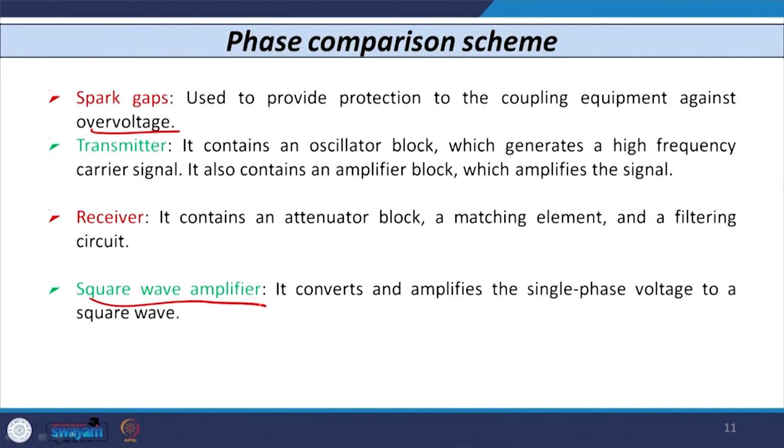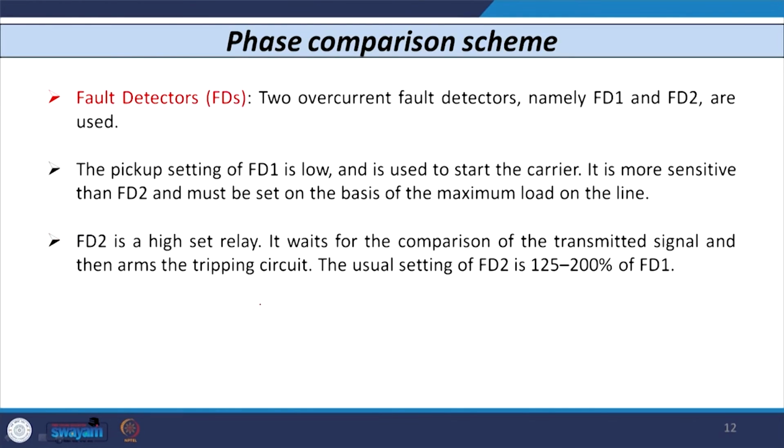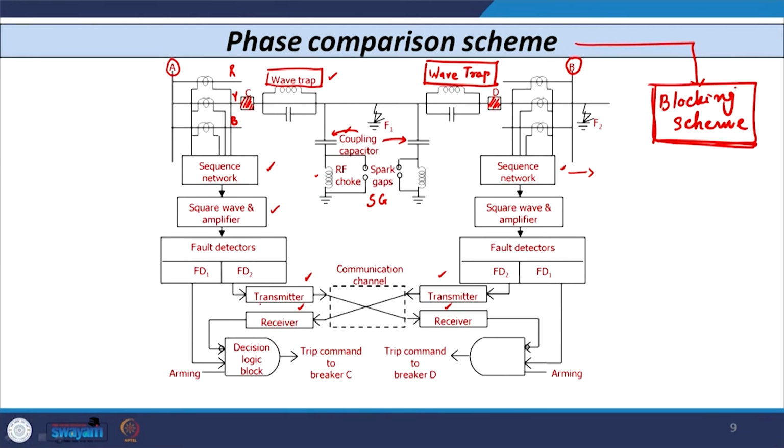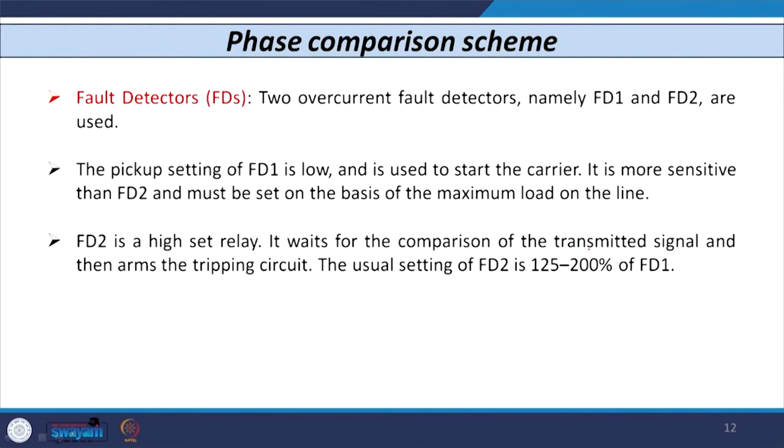As I told you, the square wave amplifier is also there, which converts and amplifies the single phase voltage to a square wave type voltage. So, that is also very important. Along with that, you can see here that on each side you have the fault detectors. Two fault detectors are used, FD1 and FD2, on each side.